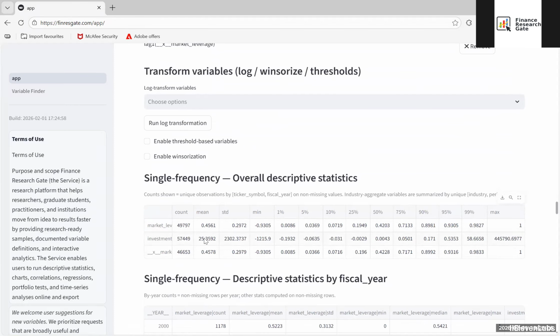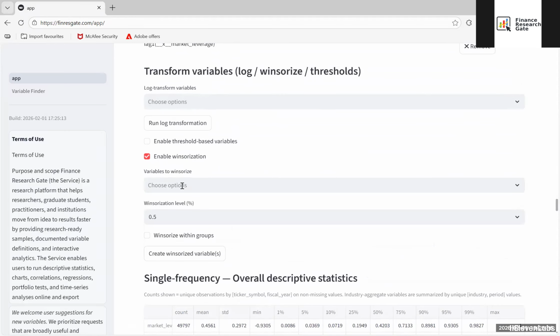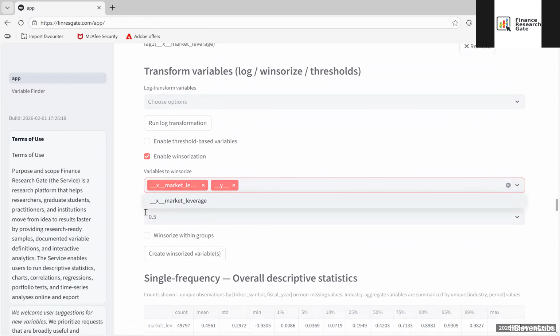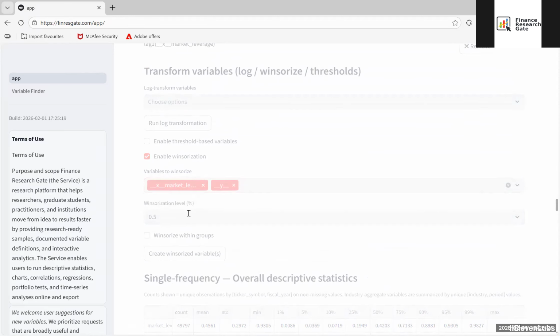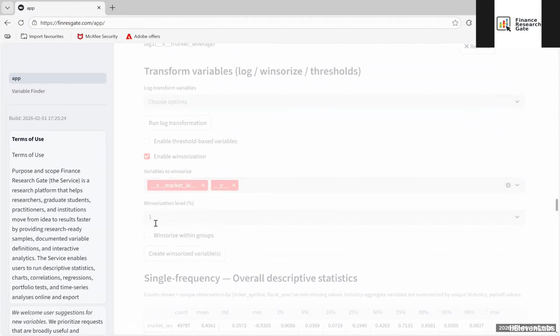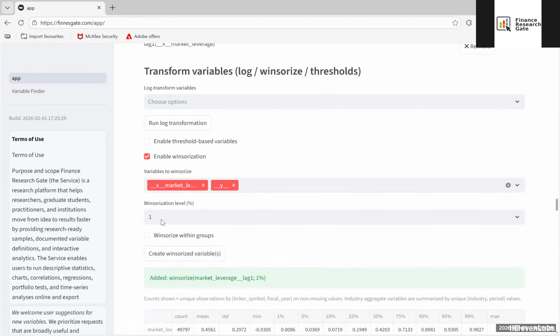It's quite clear from the data that we currently have some significant outliers present. Consequently, we'll need to deal with these unusual data points. Our chosen method for handling this issue will be Winsorization. Our plan is to Winsorize both the X variable and the Y variable. We'll apply a 1% level of Winsorization to each, which means we'll be capping the extreme values at the 1st and 99th percentiles. This process will then allow us to create these new Winsorized versions of the variables for our analysis.